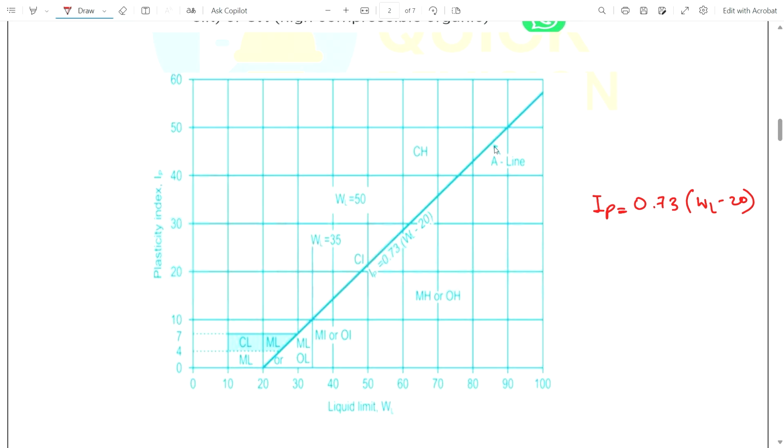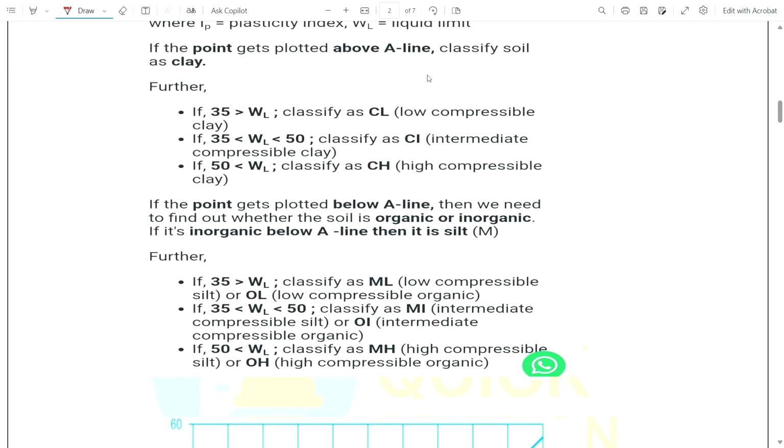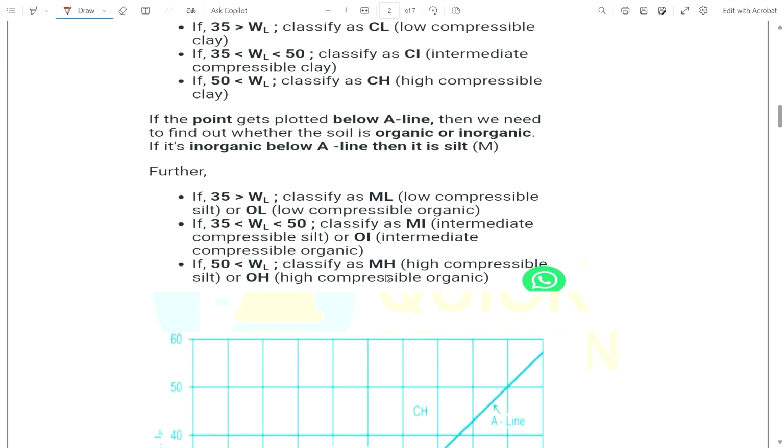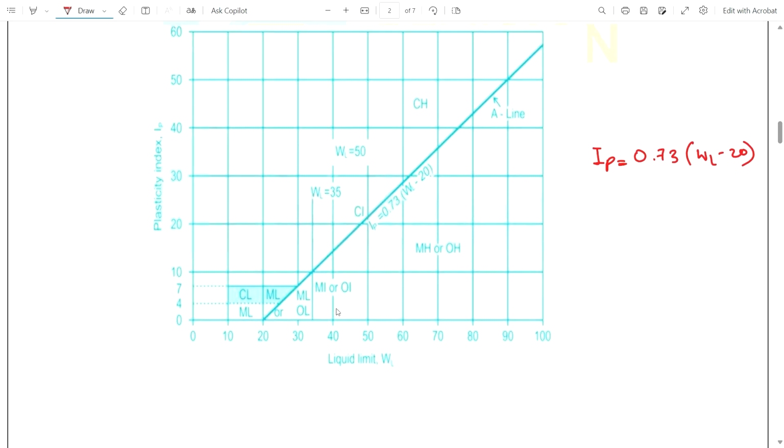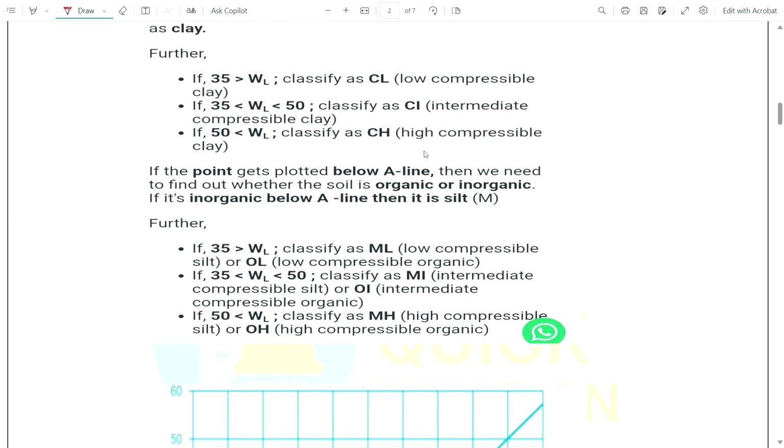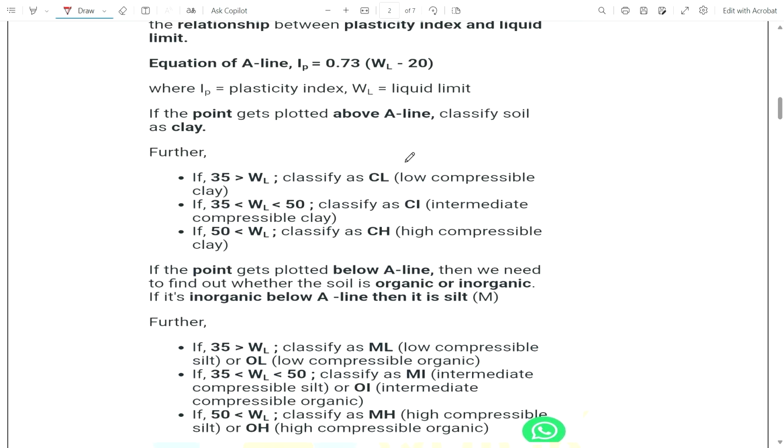So if the liquid limit is less than 35%, we classify it as CL, low compressible clay. If it is between 35 and 50, then it is intermediate compressible clay, and if the liquid limit is greater than 50, then we classify it as high compressible clay. We have to remember this point; this is for above the A line.